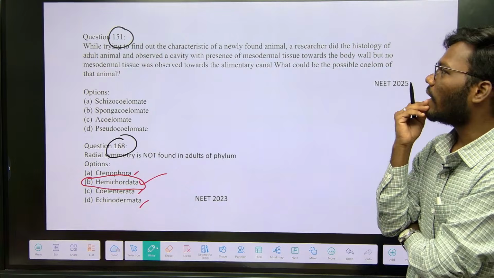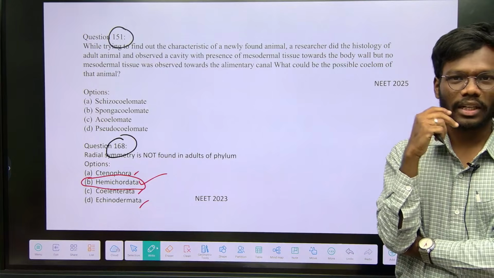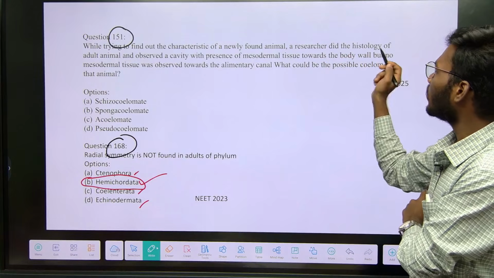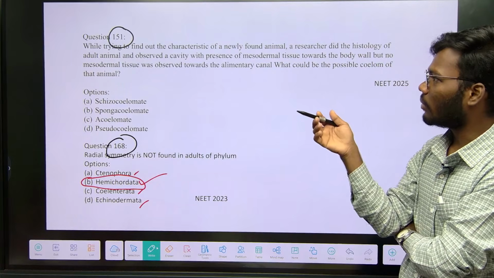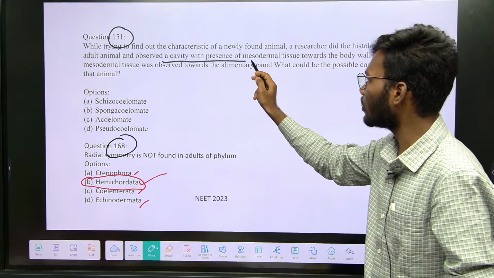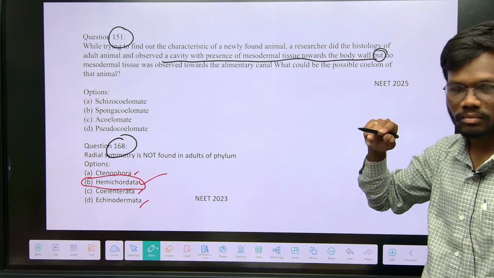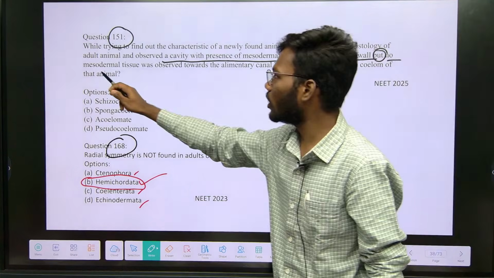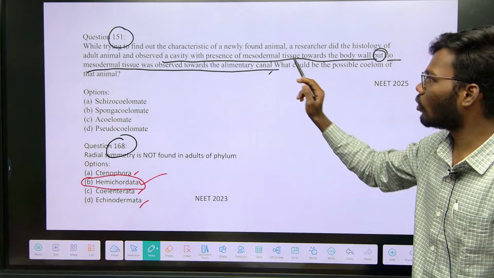While trying to find out the character of a newly found animal, they discovered one animal and are studying it. A researcher did the histology of the adult animal and observed a cavity with the presence of mesodermal tissue towards the body wall, but no mesodermal tissue was observed towards the alimentary canal. So what would it be?